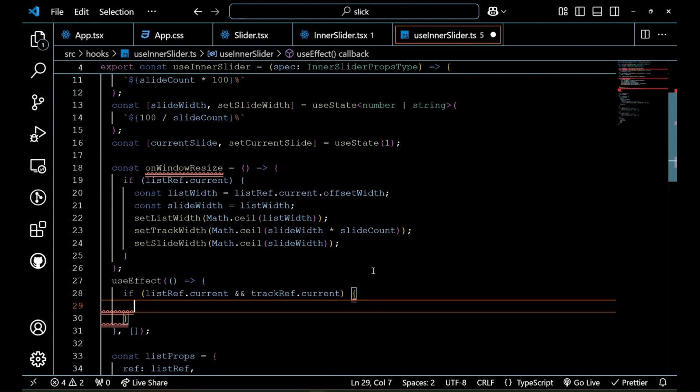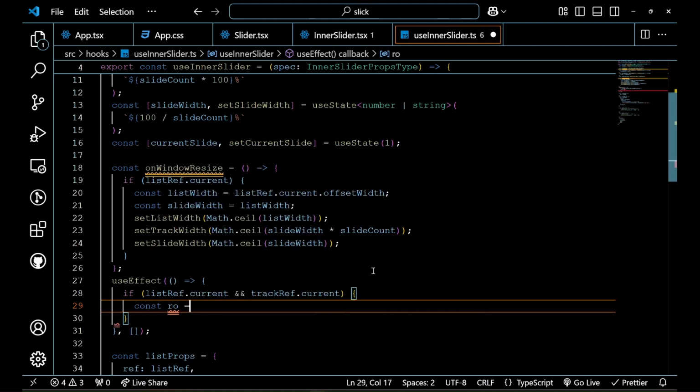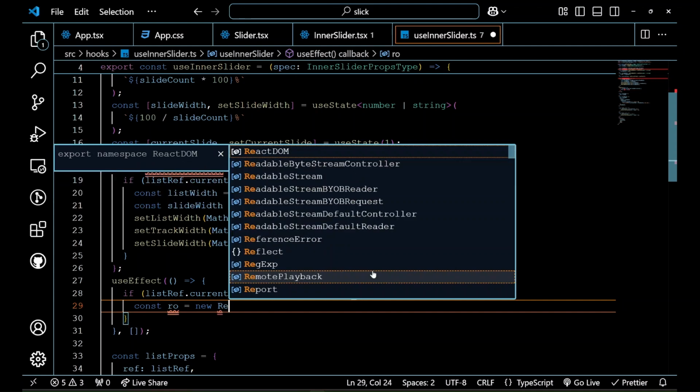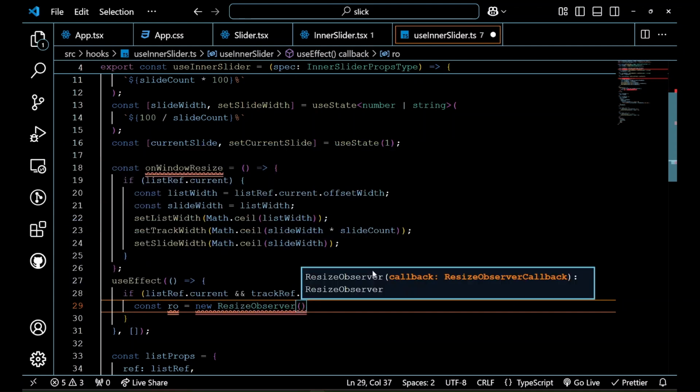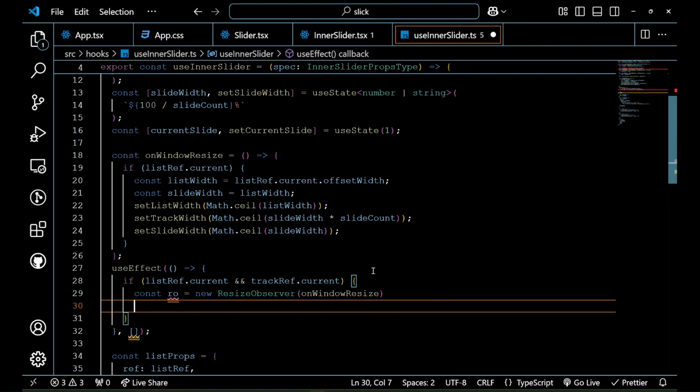Now in the useEffect, we have to create our new ResizeObserver. I'll call it RO for resize observer. I'll create a new ResizeObserver, and we'll assign it a new callback, onWindowResize. Now we have to observe our list reference.